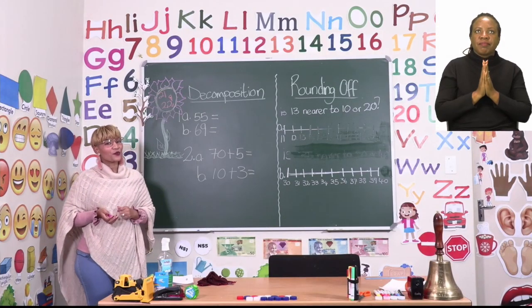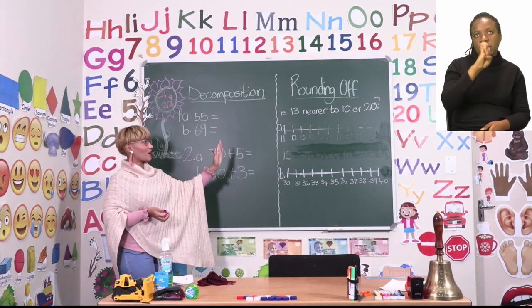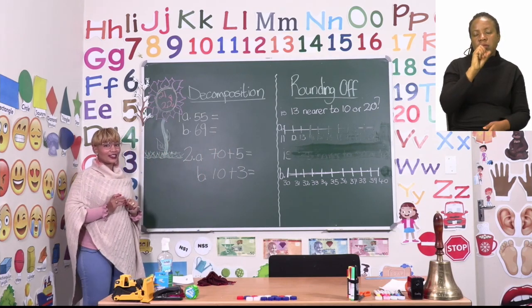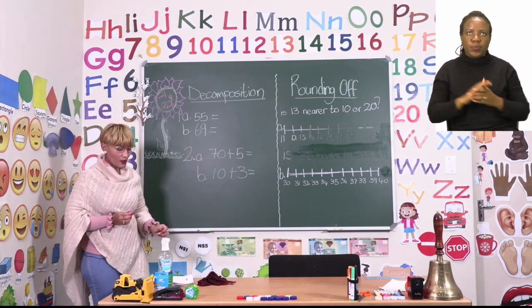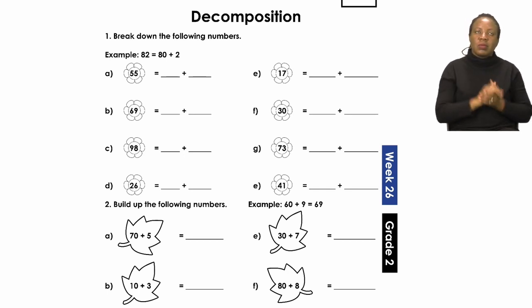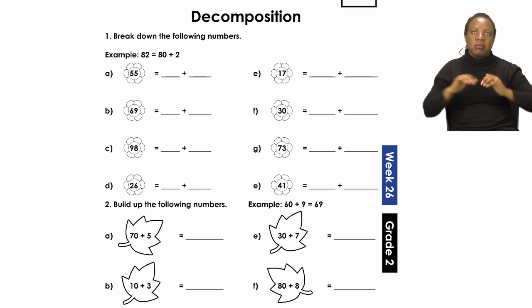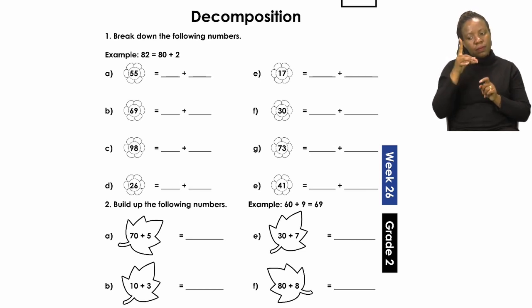Now boys and girls, we are going to do decomposition and rounding off. So let's start by turning our booklets to page 21. On page 21, we have decomposition. Now let's look at number 1. It says, break down the following numbers. Let's quickly have a look at the example. There it shows 82 equals 80 plus 2.